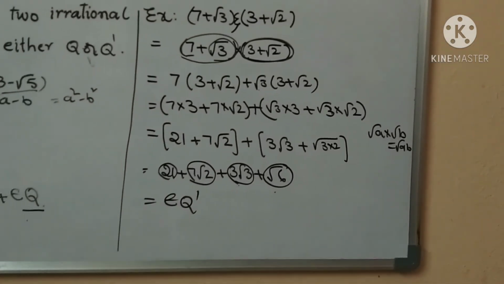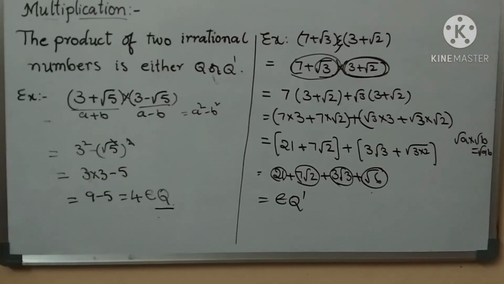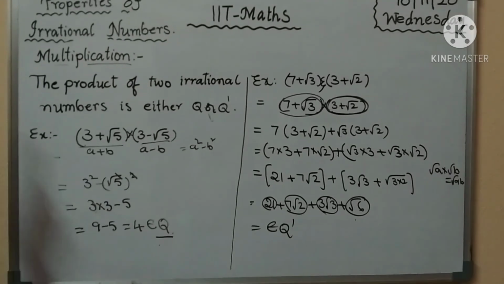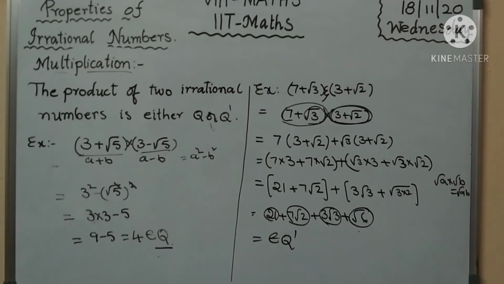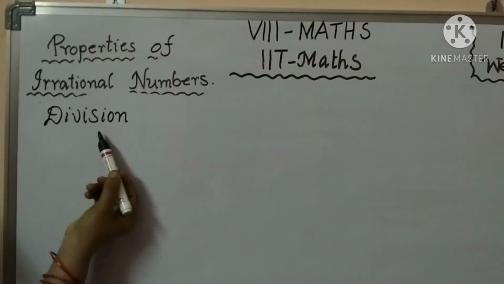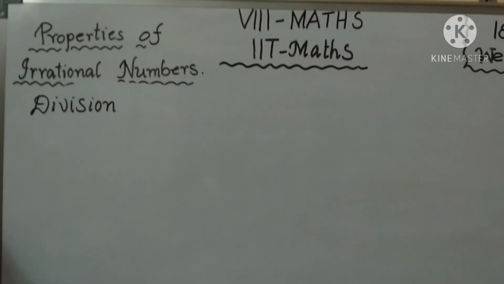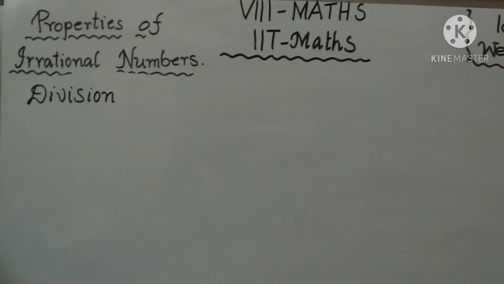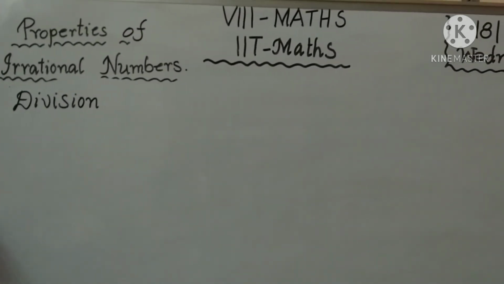Okay. The next concept is the division method. Properties of irrational numbers, division or coefficient method. Okay, children. So you have to take the coefficient of two irrational numbers.